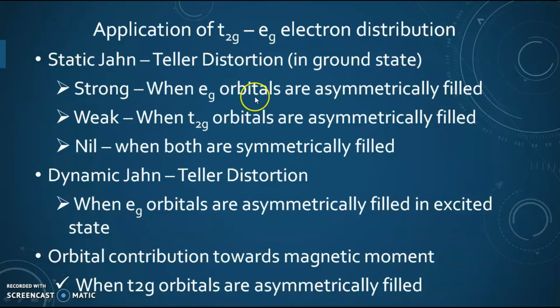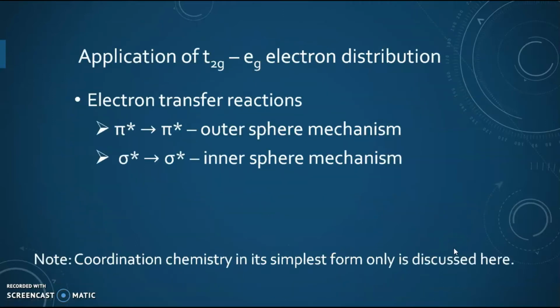So the overall understanding here is when eg orbitals are asymmetrically filled, then static Jahn-Teller distortion occurs. When t2g orbitals are asymmetrically filled, then there is an orbital contribution towards the magnetic moment. The application of t2g eg electron distribution can be understood for the electron transfer reactions also.